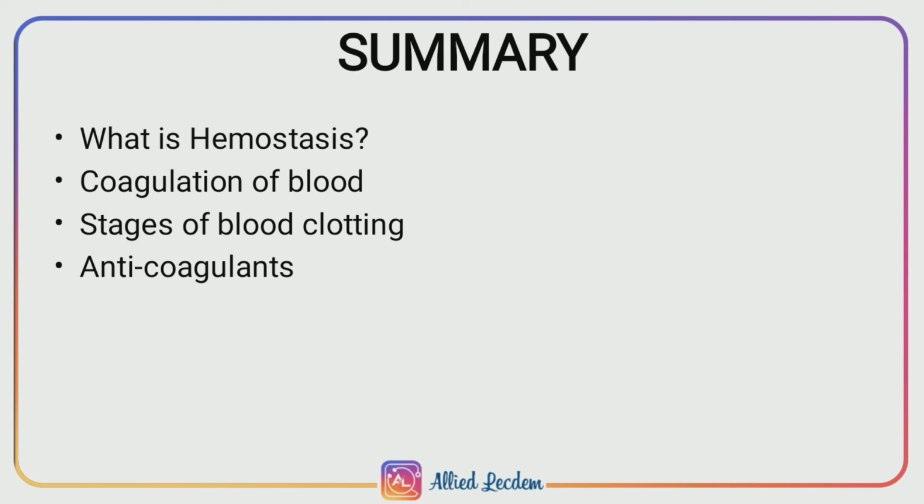Next is coagulation of blood. It is the process in which blood loses its fluidity and becomes a jelly-like mass after it is shed out or collected in a container. There are 13 clotting factors. Stages of blood clotting: there are 3 stages. Stage 1 is the formation of prothrombin activator. It occurs in 2 pathways, that is the intrinsic pathway and the extrinsic pathway. Stage 2 is the conversion of prothrombin into thrombin. Stage 3 is the conversion of fibrinogen into fibrin.